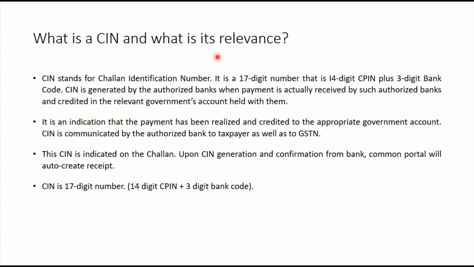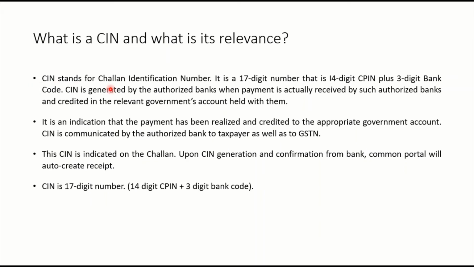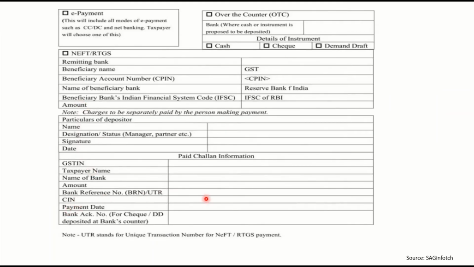Now, what is CIN and what is its relevance? CIN, that you have seen over here. CIN means Challan Identification Number. It is a 17-digit number, that is 14-digit CPIN plus 3-digit bank code. CIN is generated by the authorized banks when the payment is actually received, and when it is credited in the relevant government's bank account held with them, then only CIN is generated, and then only this CIN number will be written over here.